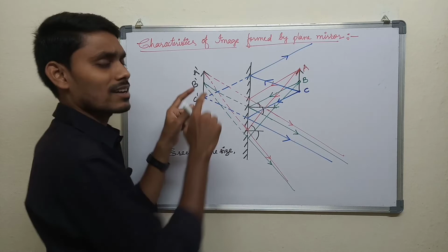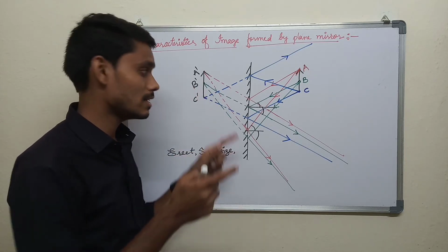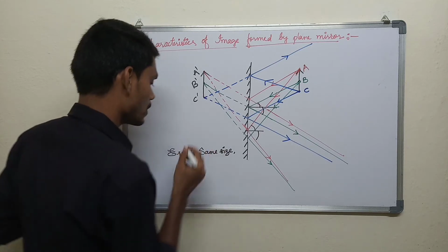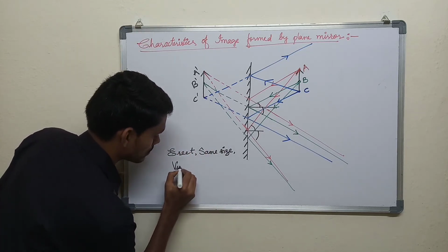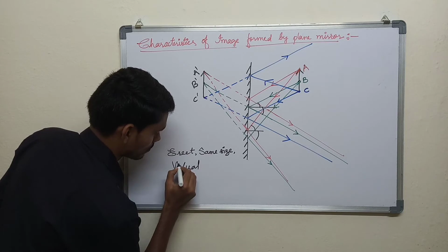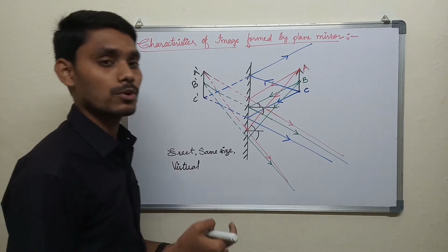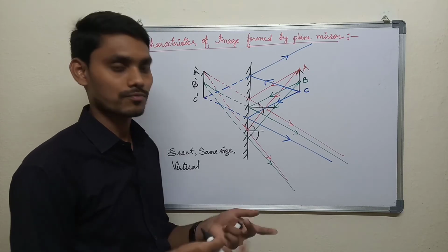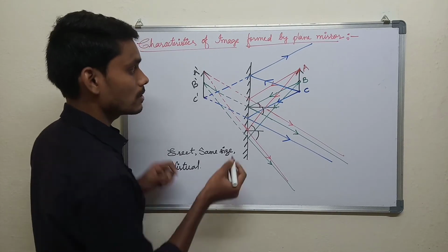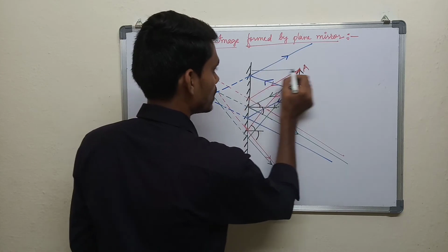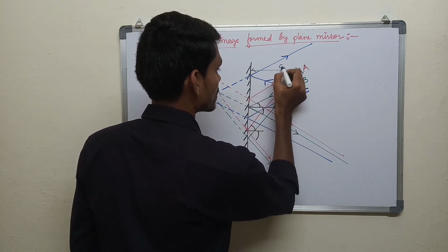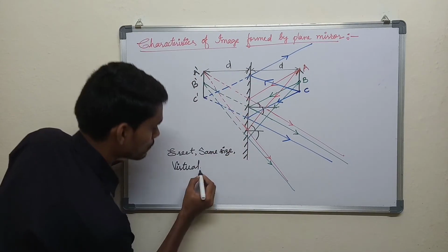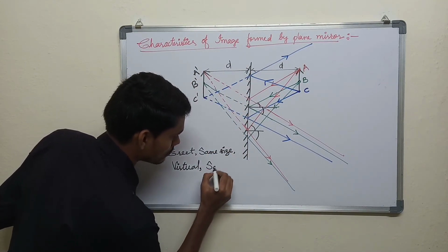And these are not actually rays intersecting. These rays we extended back to intersect. So this type of image is called a virtual image. We will describe virtual image and real image in the spherical mirrors. And we can notice that this distance, let's say D, and this distance also we will find is D. So the image forms at the same distance.